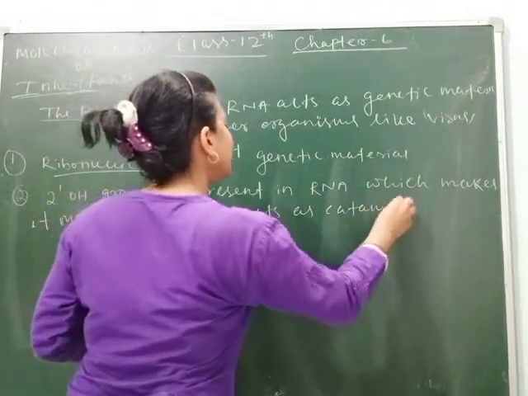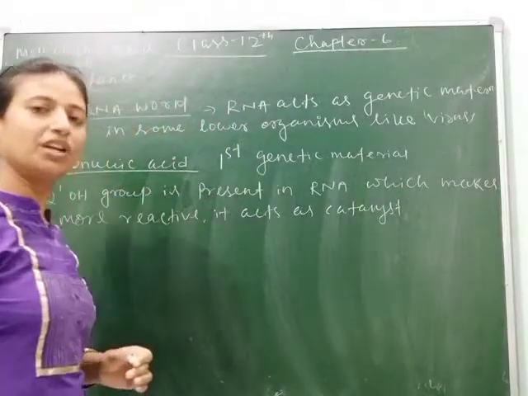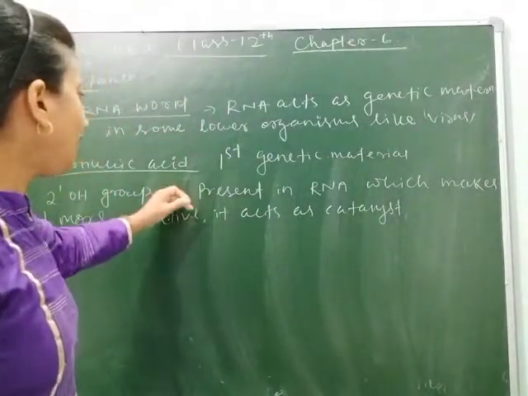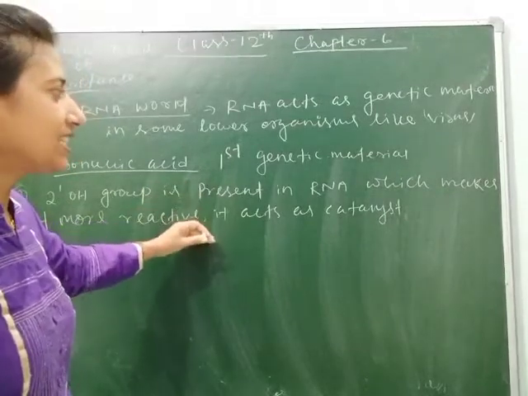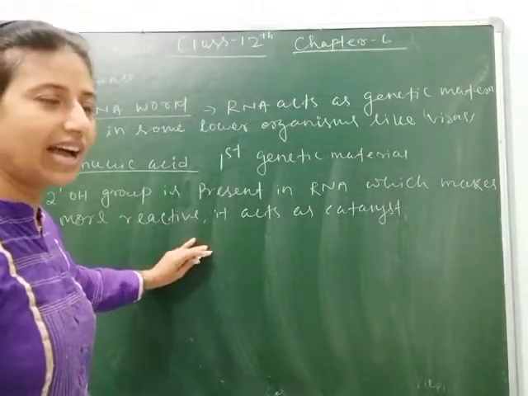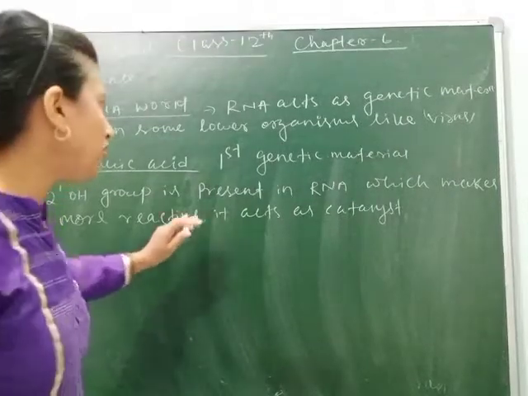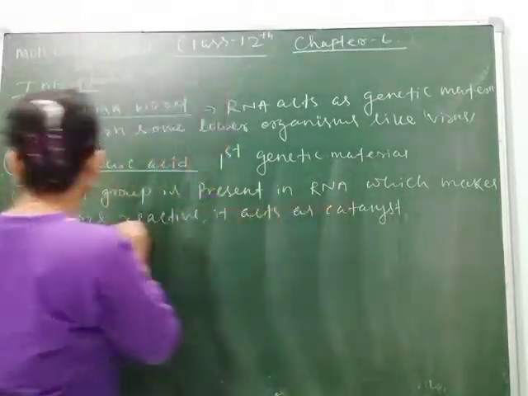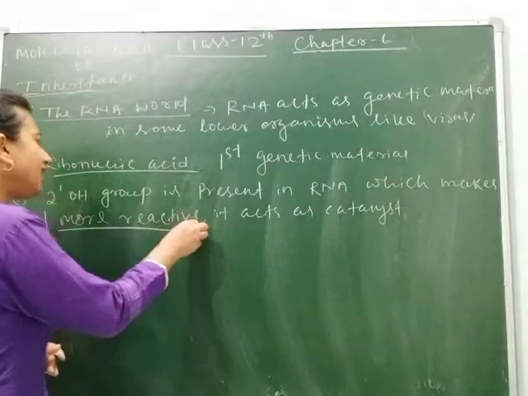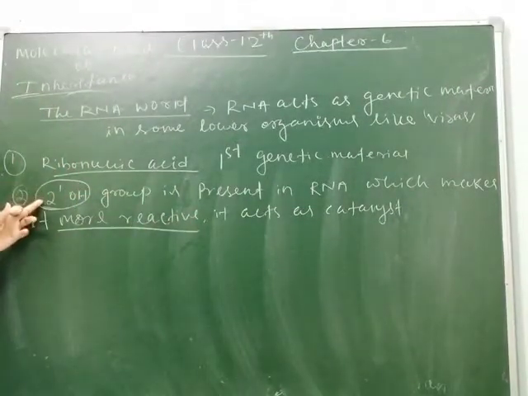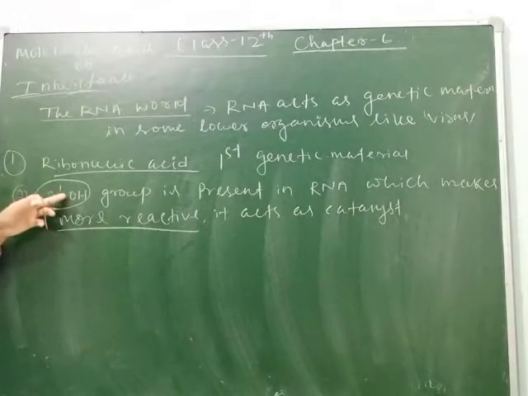You know what a catalyst is? It does not directly participate in the reaction but makes the reaction faster. So if the question asks why RNA acts as a catalyst, the answer is because it is highly reactive. Why is it reactive? Because of the presence of the 2' OH group in the ribonucleic acid, which makes it more reactive.